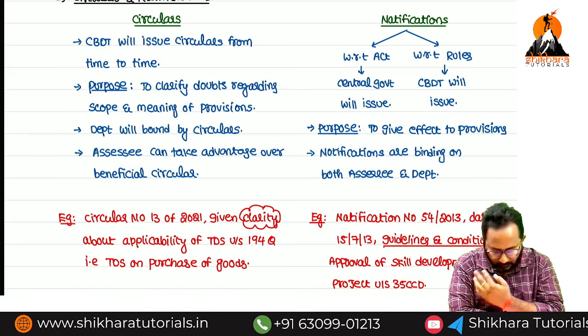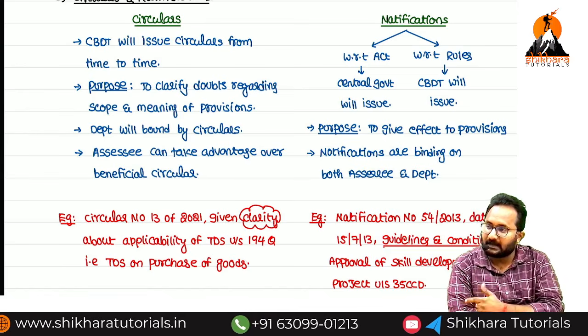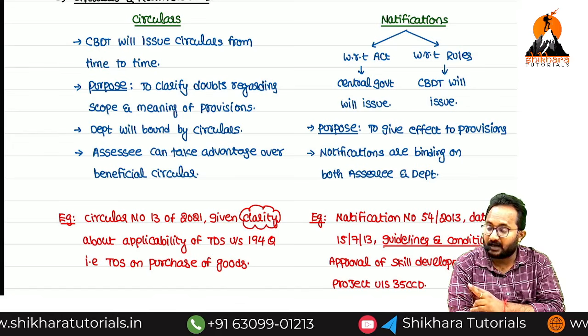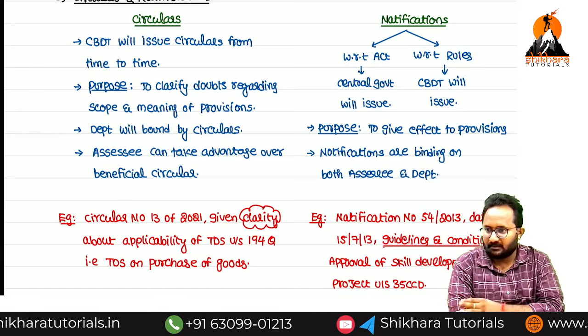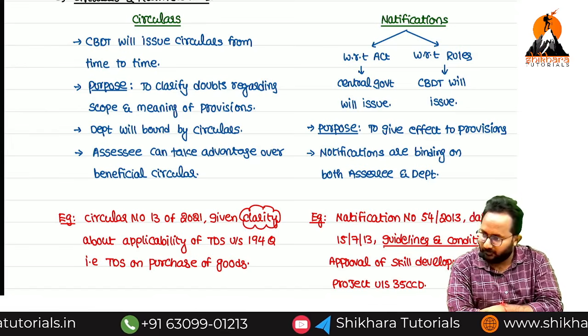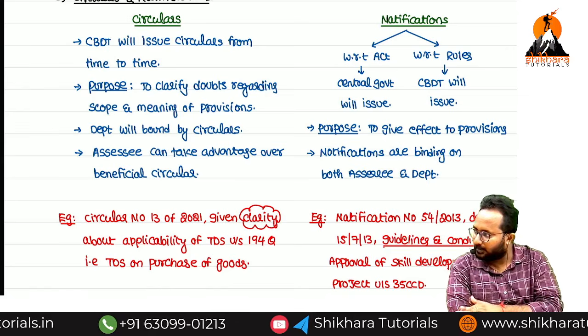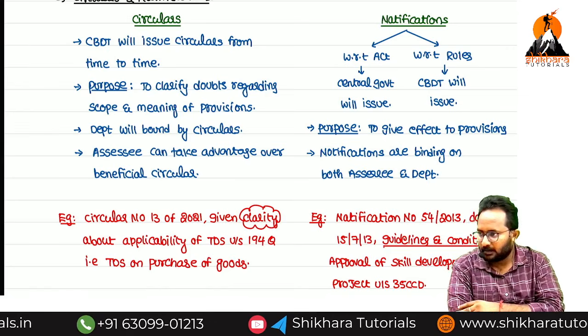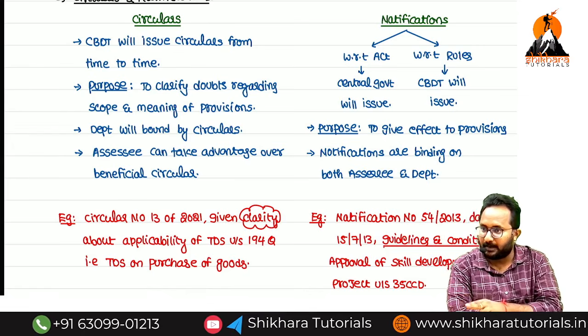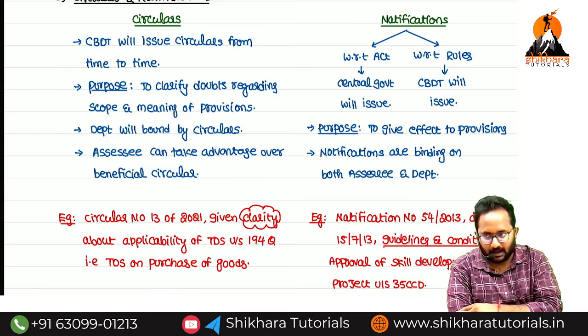Now, what is the purpose of rules? Implementation of the act. Sir, yes sir, there may be some mistakes in drafting. We are unable to implement that section. Now they will come up with the rule for step by step implementation of the act.